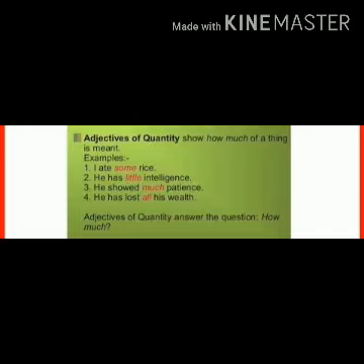For example, I ate some rice. How much rice did I have? That is some. So some is the adjective of quantity. More examples are little, much, all, etc. Adjectives of quantity are used with uncountable nouns, that is the nouns which can't be counted. You can see in examples, adjectives are used before the nouns rice, intelligence, patience, wealth, etc. All these are uncountable nouns.